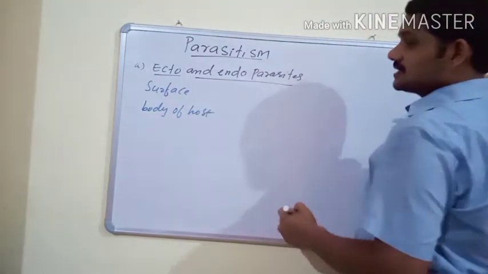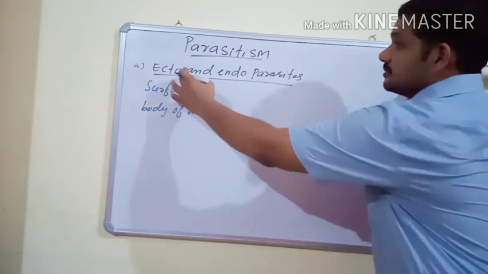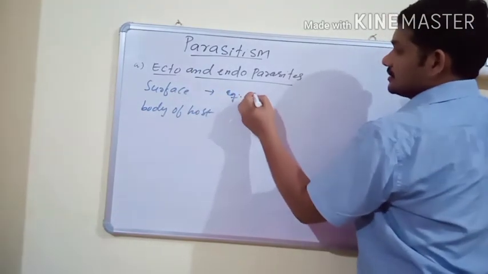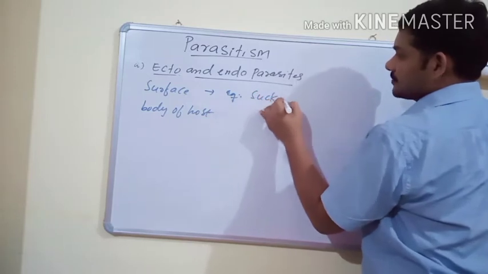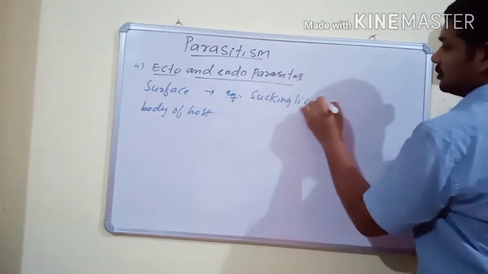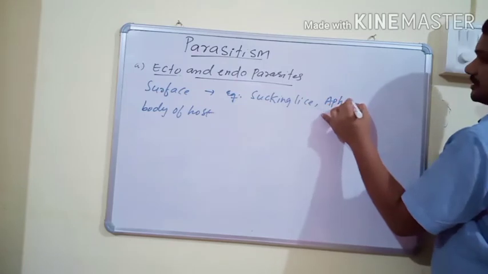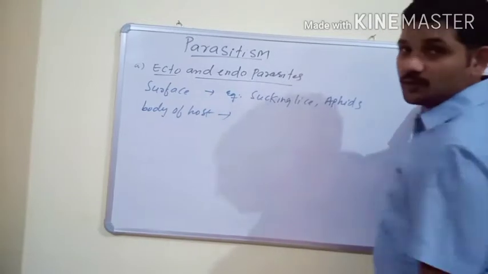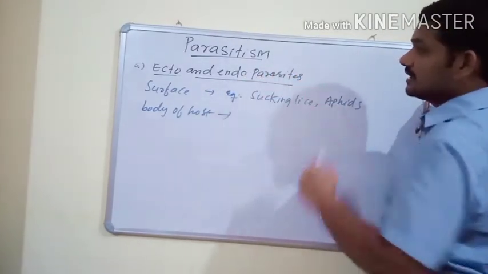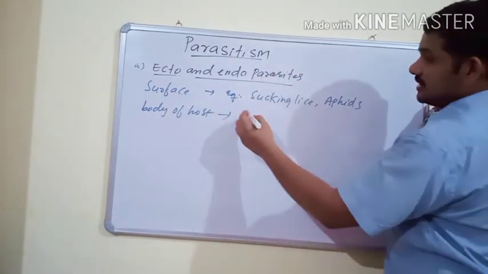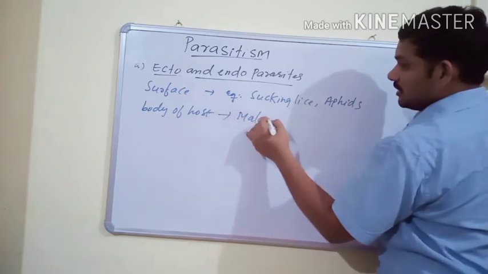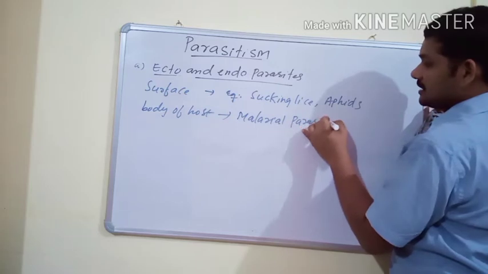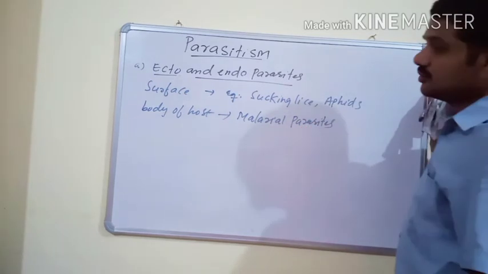If parasites live on the surface of a host organism, they are called ectoparasites, and the best examples are sucking lice in the case of humans, and aphids in the case of plants. And if parasites are present inside the body of host organisms, then they are called endoparasites, for example, the malarial parasite.